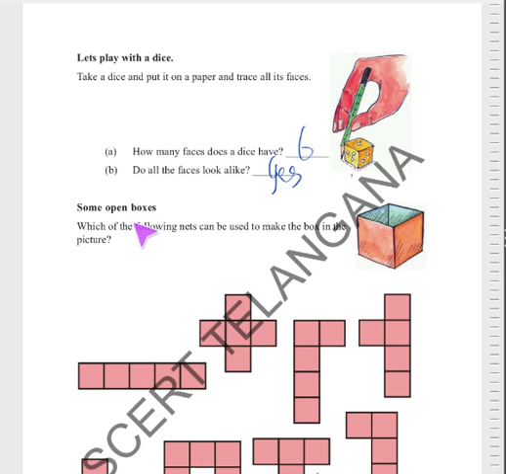Some open boxes. Which of the following nets can be used to make the box in the picture? This box is, and this one is, all are same. Which is shaped like a dice? All the shapes are equal. We can see all the shapes are equal. Okay.